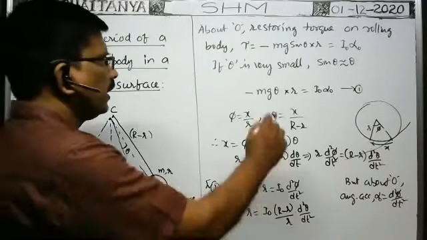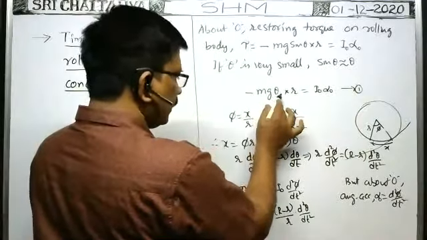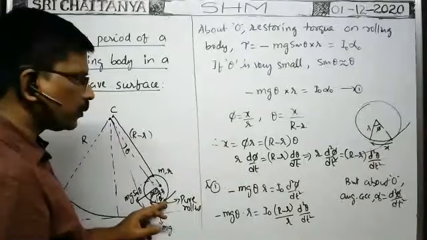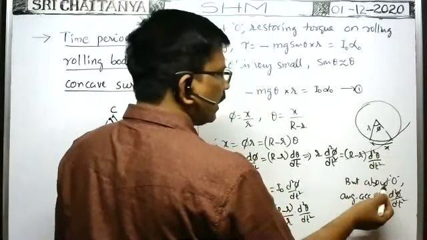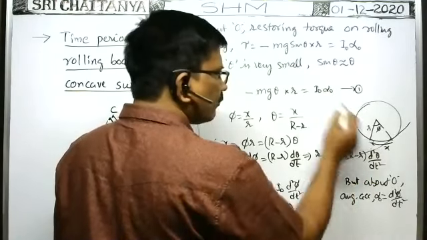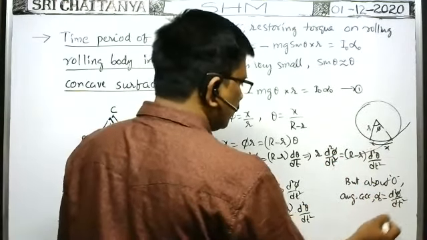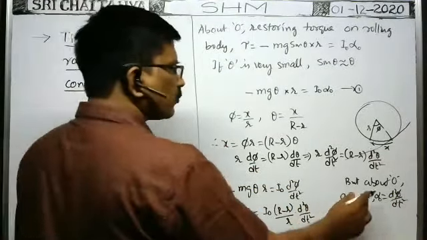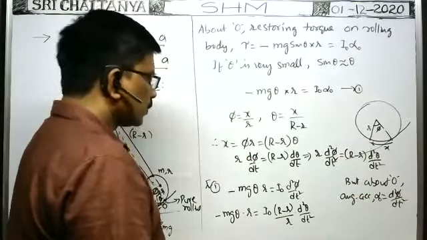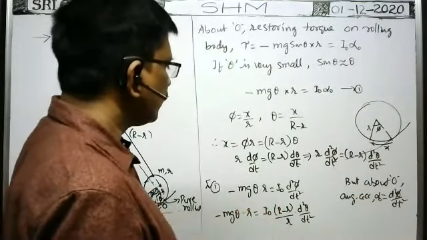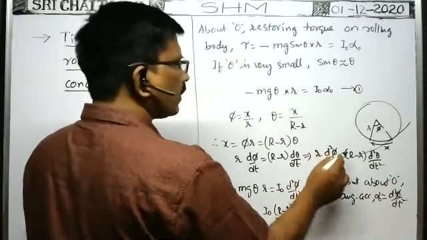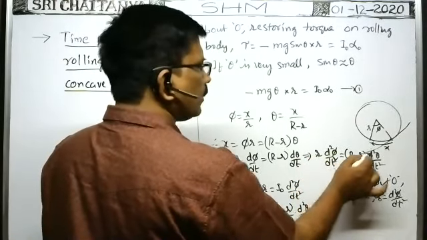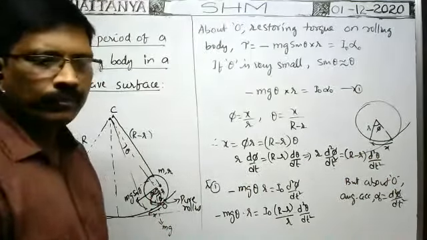Last but one step. Here from this equation 1, minus mg theta into small r is equal to I naught into the angular acceleration about the point of contact O. Angular acceleration about the point of contact O is d square phi by dt square, that is alpha naught. I just substituted d square phi by dt square for alpha naught. So minus mg theta into small r is equal to I naught into d square phi by dt square. From this formula, d square phi by dt square is equal to capital R minus small r by small r into d square theta by dt square. We can write like this now.